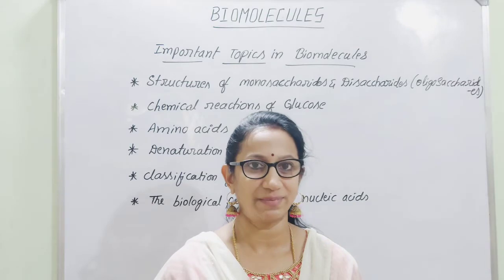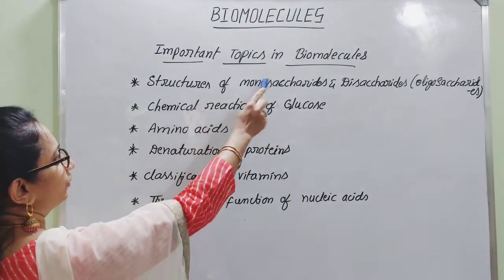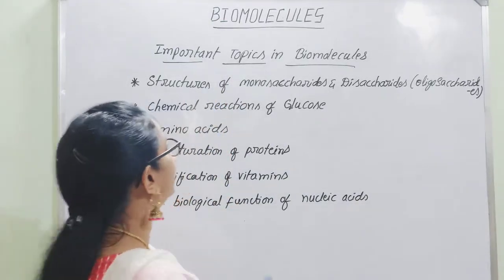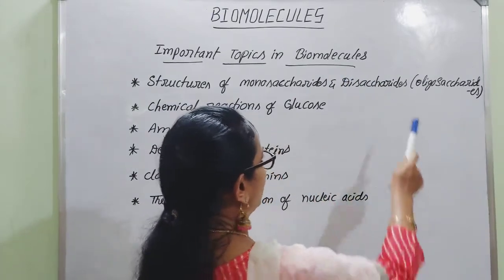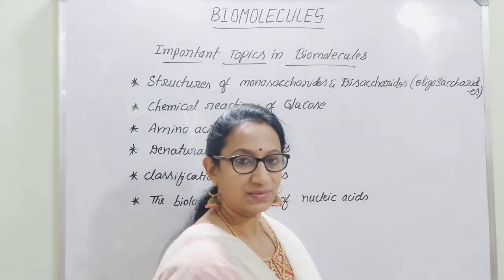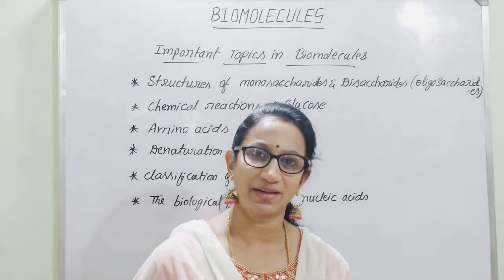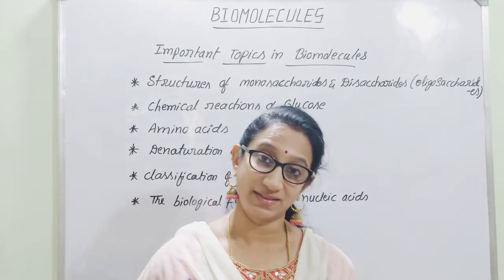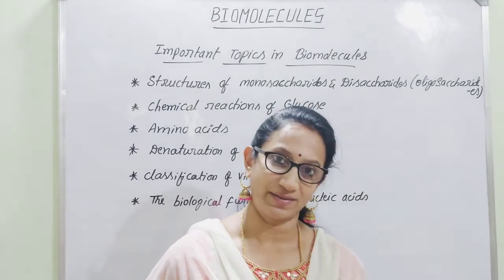Here, the important topics for biomolecules are, the very first topic is structures of monosaccharides and disaccharides, that includes oligosaccharides. We are going to learn in detail, especially with respect to the examples regarding the classification of carbohydrates.